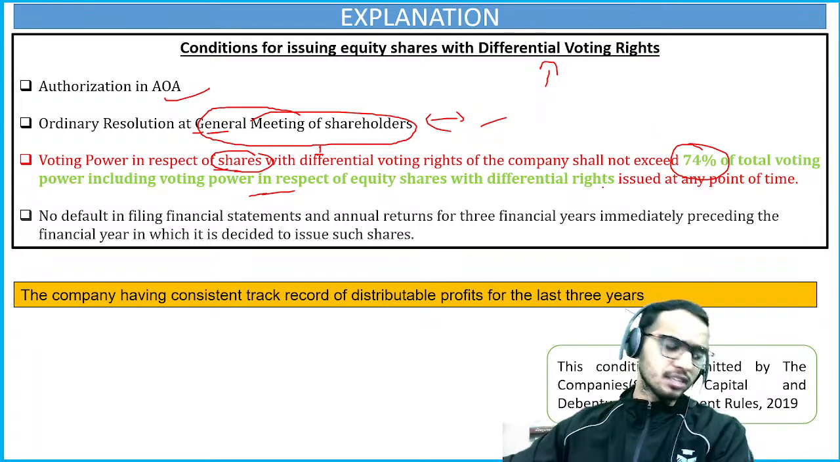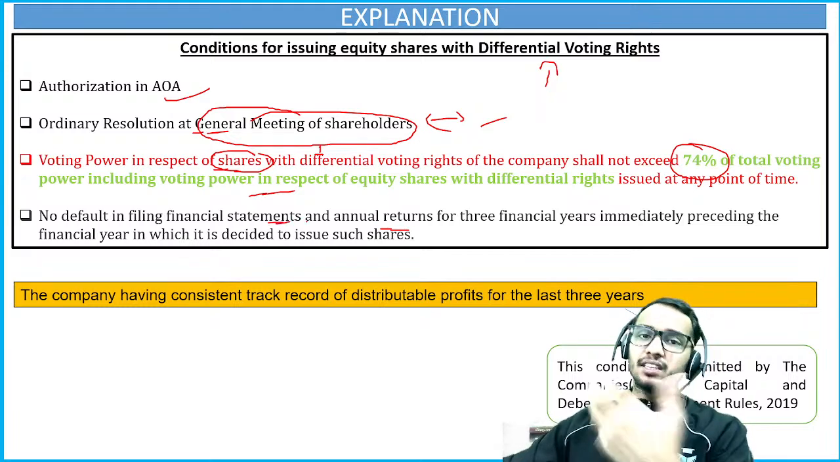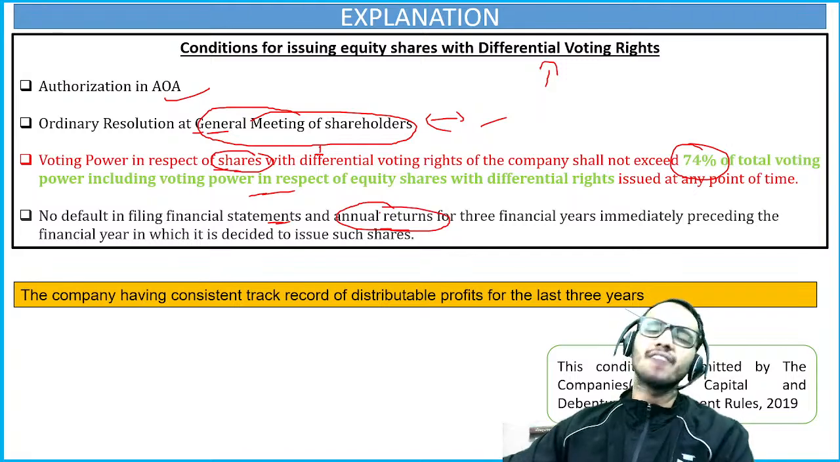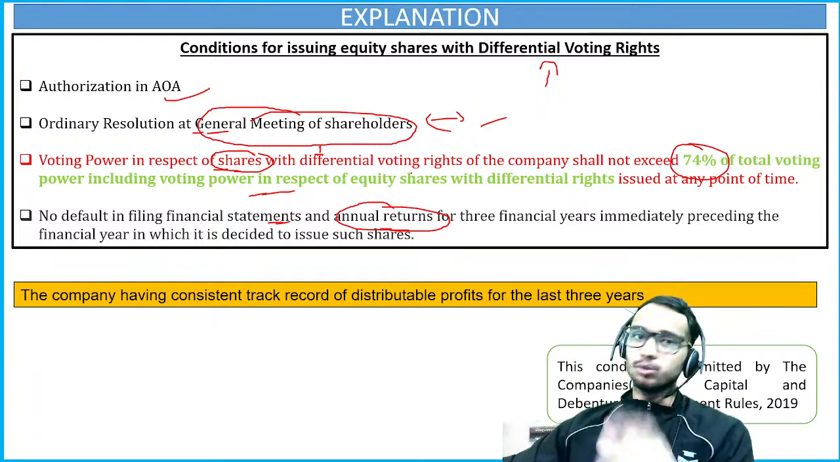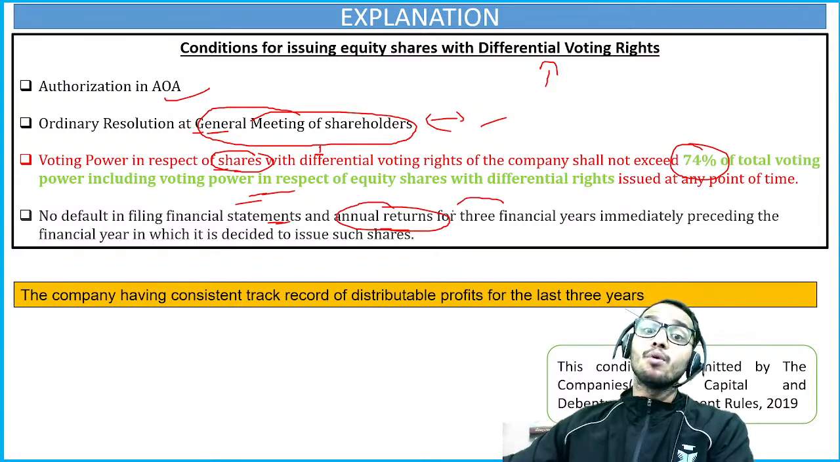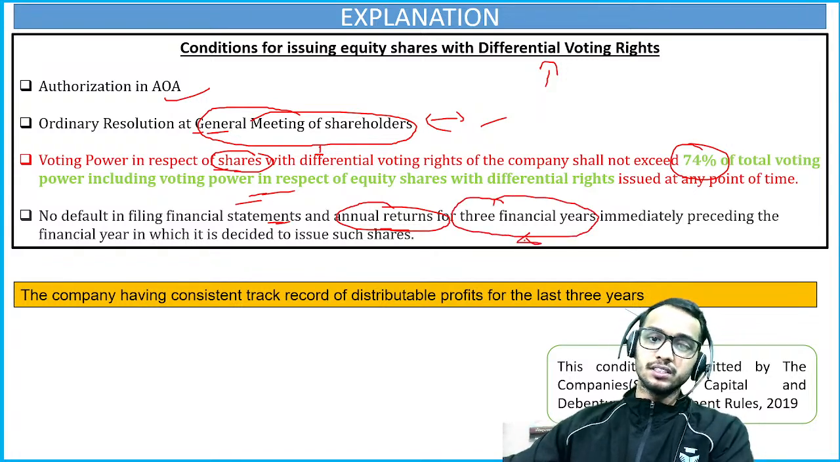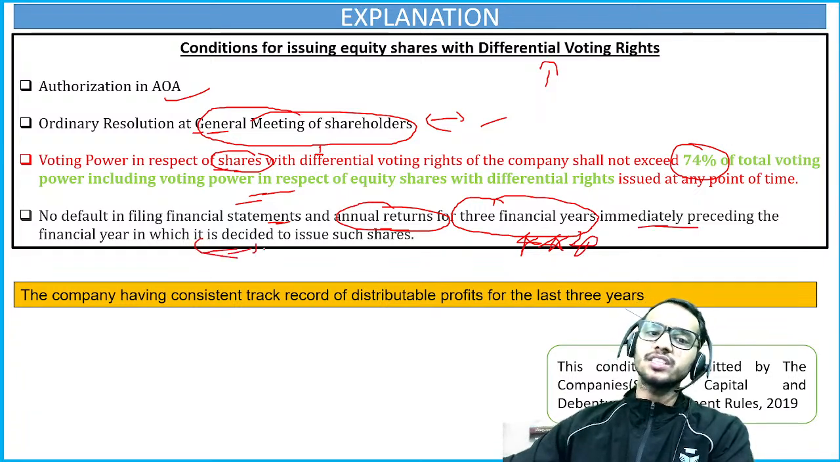Now one more condition is there that says no default in filing should be there in the financial statements or annual returns. We have annual returns in every company. We should be filing annual returns to the ROC, Registrar of Companies, through the MCA website, right? So they should not be in default for filing these financial statements or annual returns for 3 financial years. This data is also important. Immediately preceding the financial year in which they have decided to issue these DVRs.